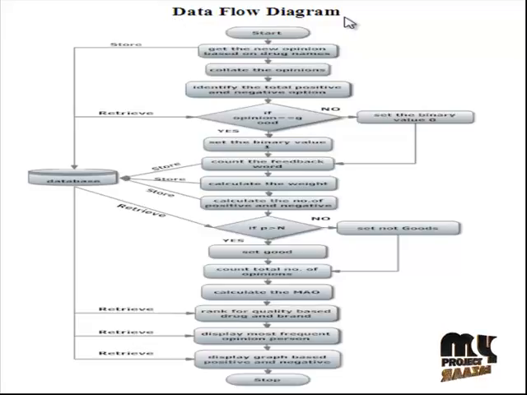Data flow diagram. Let's discuss the data flow diagram. Start the program. Get the new opinions based on the track names. Based on the track names, get the opinions, collect those opinions and identify the total positive and negative opinions and separate them. If the opinion is good, set the binary number to 1. If the opinion is negative, set the binary value to 0.